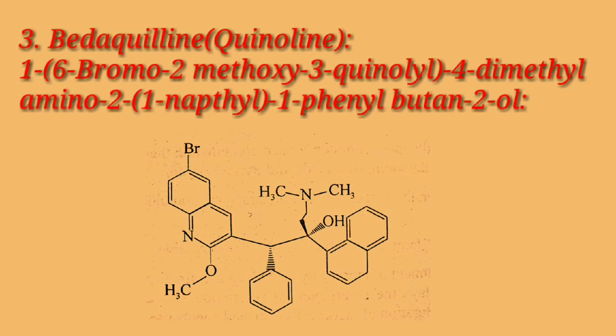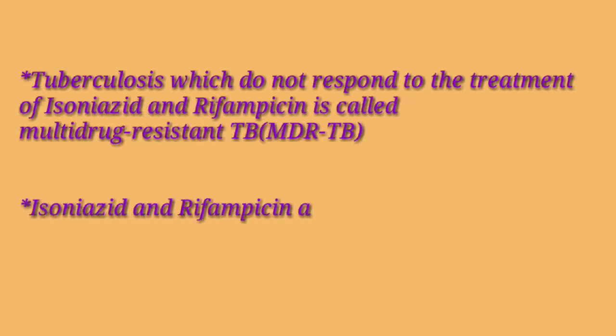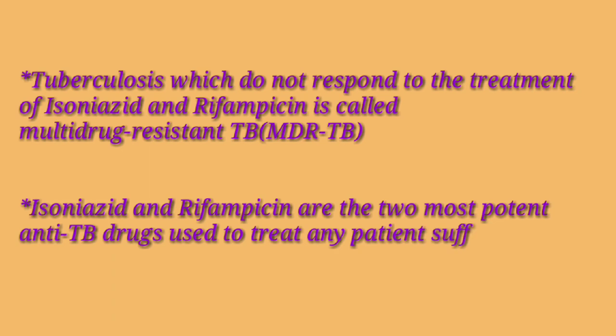Next is bedaquiline, which is also called as quinoline, that is 1-(6-bromo-2-methoxy-3-quinolyl)-4-dimethylamino-2-(1-naphthyl)-1-phenyl-butan-2-ol. Tuberculosis which does not respond to the treatment of isoniazid and rifampicin is called multi-drug resistant TB, MDR-TB.